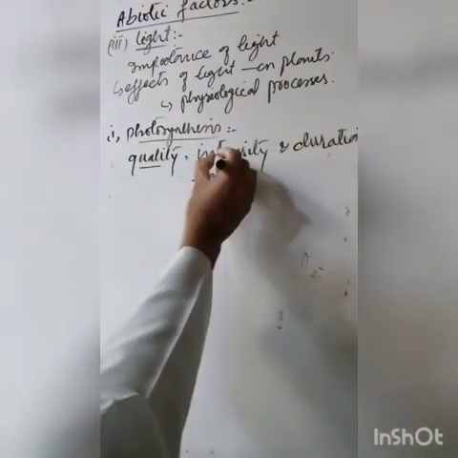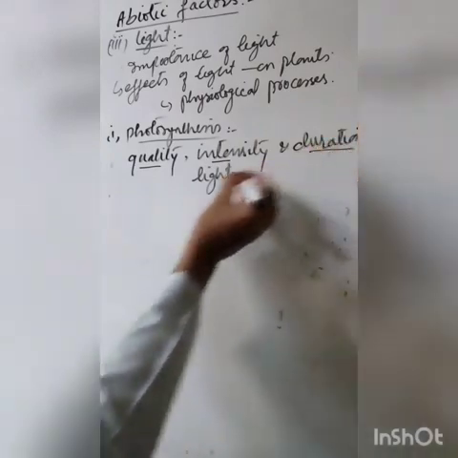You have to recall the topic from class 11th, that quality, intensity and duration of light also affect the rate of photosynthesis. All these are important for photosynthesis.